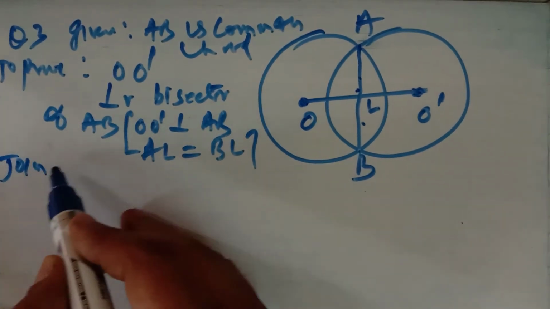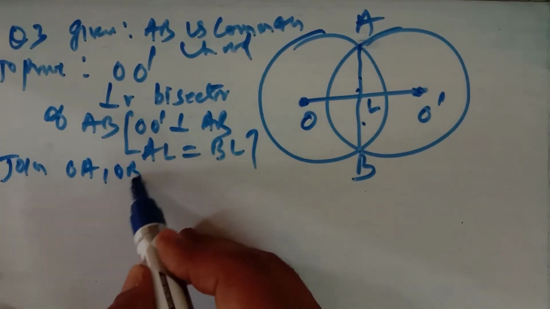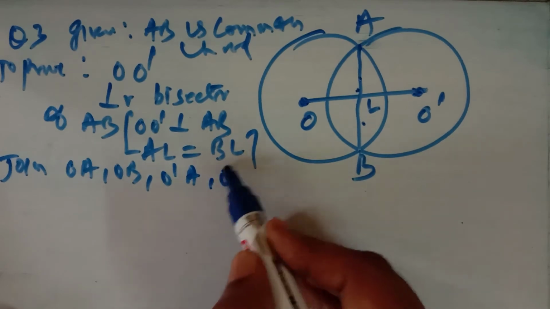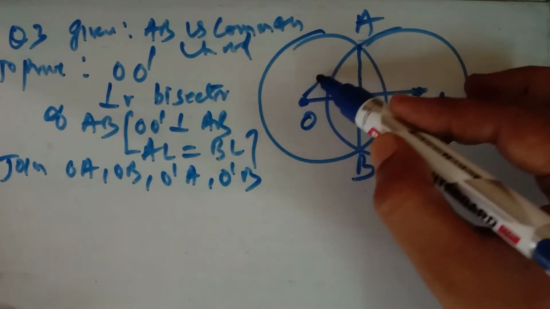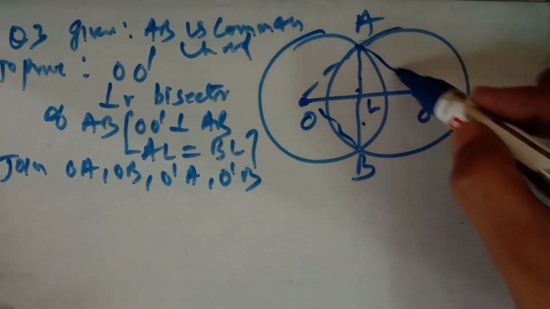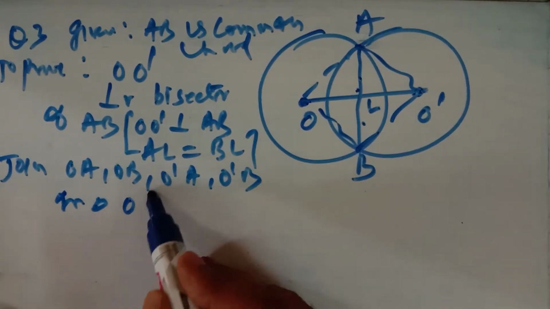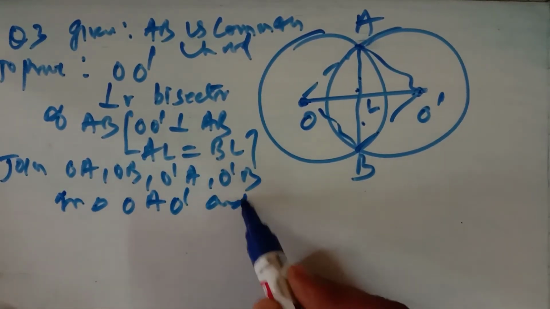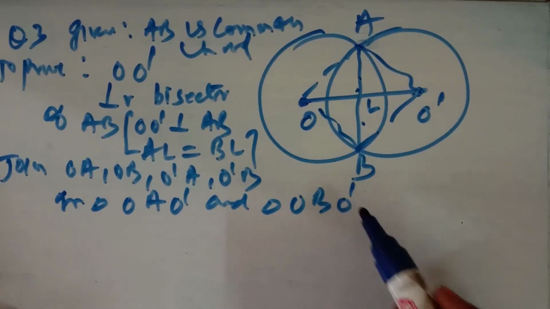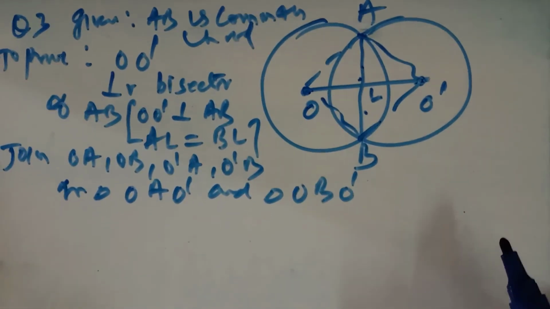Now to prove it, I'll join OA, OB, O dash A and O dash B. मैं इसको join करूँगा like this. I'll prove that these two triangles, triangle OAO dash and triangle OBO dash, are congruent.